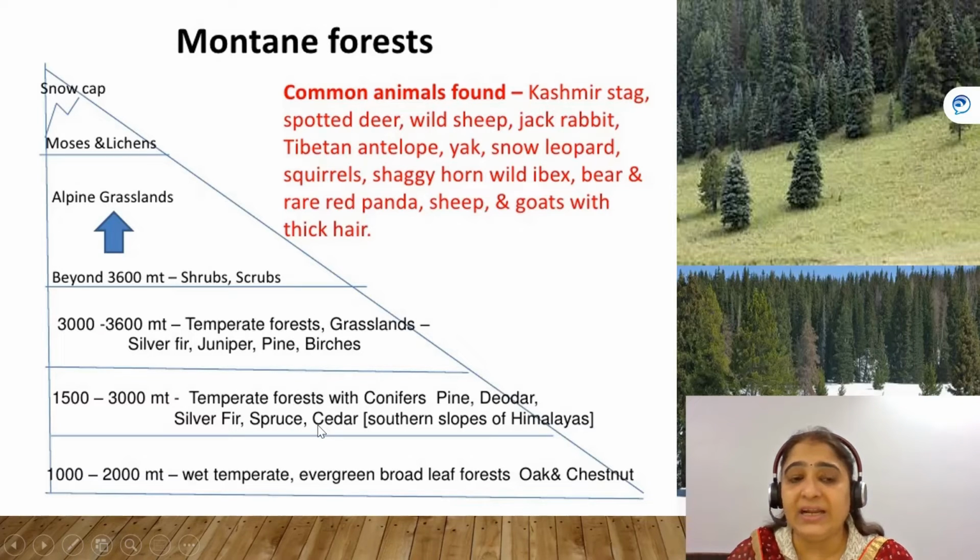And at this height, the forests are known as coniferous forests. Now, if you go above 3000 meters height from the sea level, at that time the forests are alpine forests, and the trees you find are silver fir, juniper, pine, birches, etc.